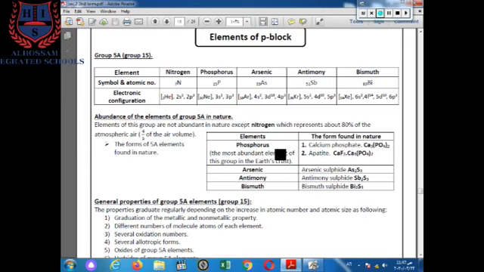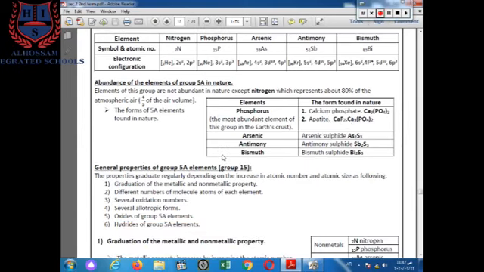Also, the presence in nature of these elements is not pure. These elements occur in nature in compounds like calcium phosphate and apatite. We will study the general properties of group 5A elements.